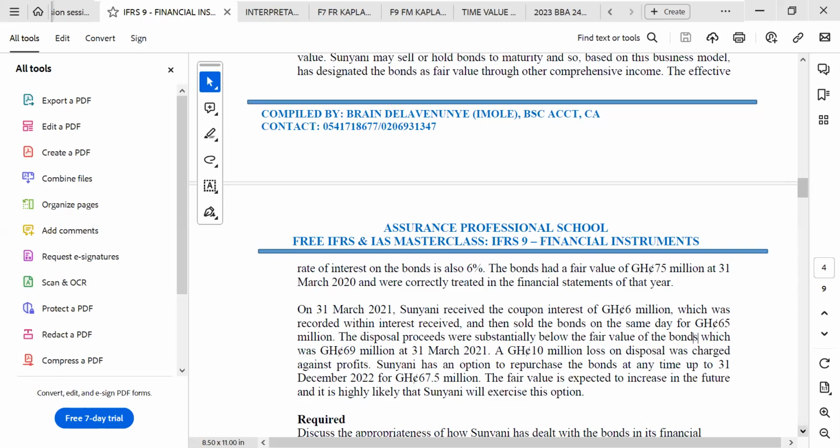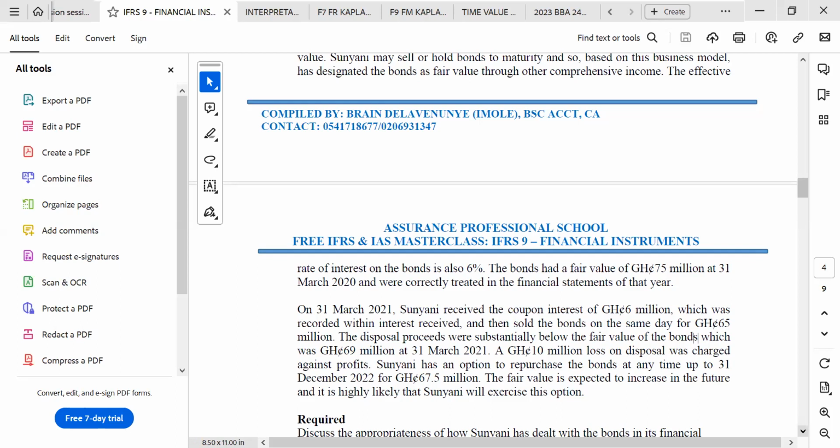So they have done everything right to this particular stage, but the instruments should first be fair valued on 31st March 2021 before the sale. So if we fair value, there will be a loss of 6 million. And if you sell, there will be a loss of 4 million. Only 4 million will go to profit or loss. 6 million will go to other comprehensive income.